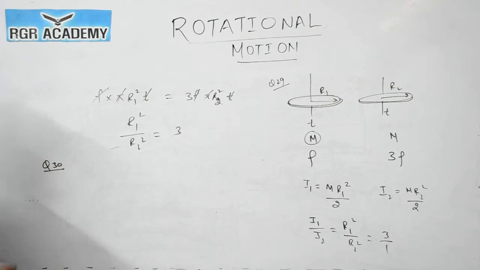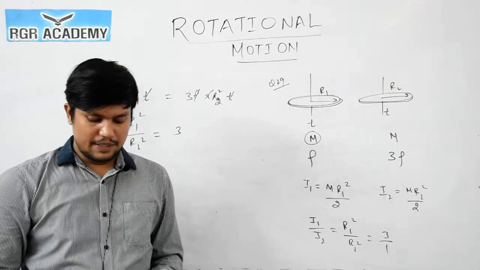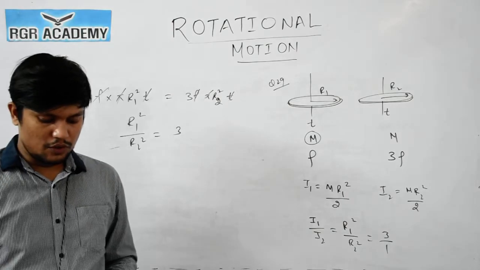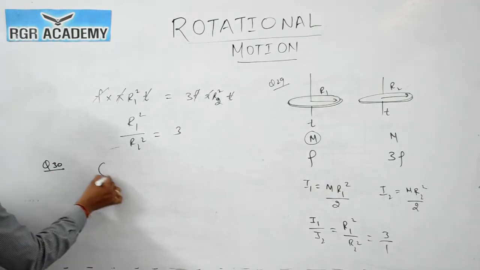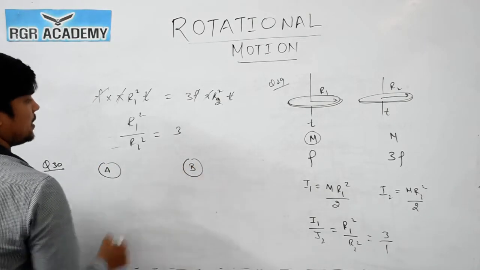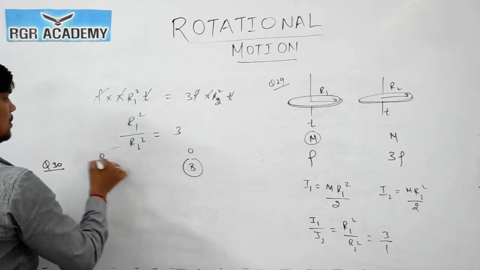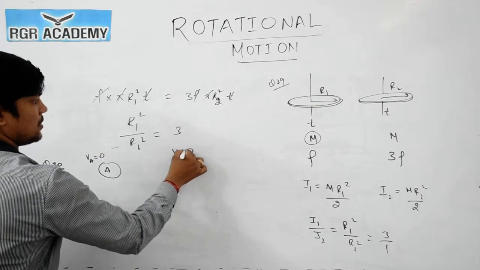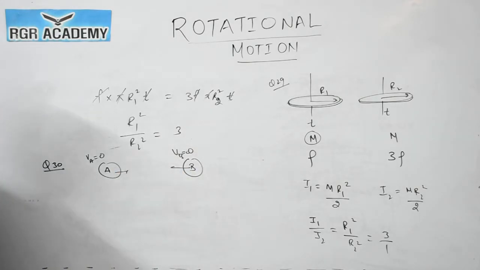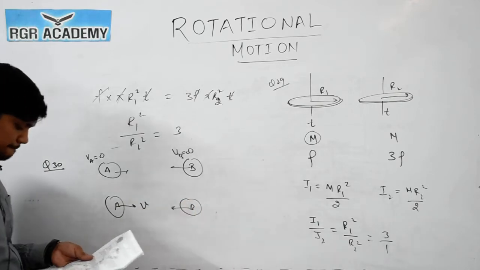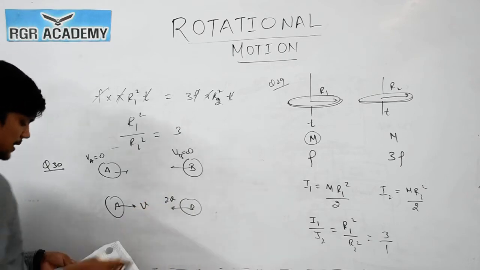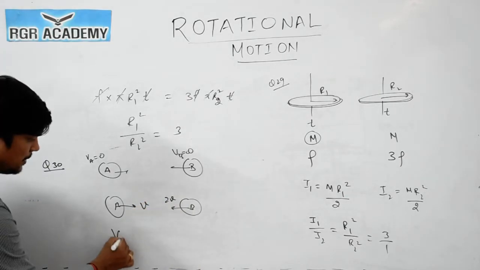Now question number 30. Two particles A and B initially at rest move towards each other under a mutual force of attraction. So two particles are given, A and B. Initially they are at rest. Velocity of A is 0. Velocity of B is also 0. Now they start moving toward each other with the mutual force of attraction. At some instant the speed of A is v, and at that instant the speed of B is 2v. They are asking the speed of center of mass.